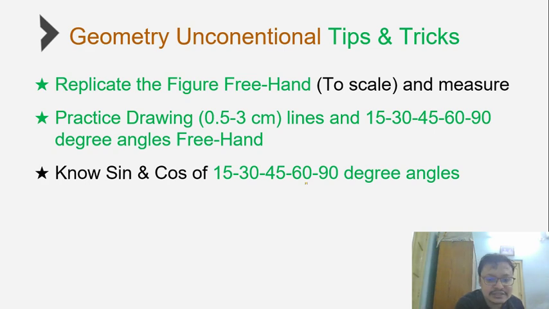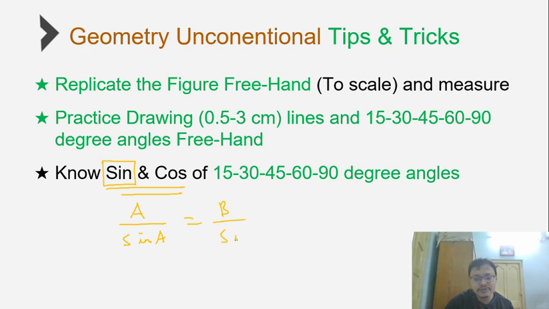The next thing that is important is the concept of knowing your sine and cos values. Especially sine is very important. Why? Because I'm sure those of you who are aware of triangles are aware of the rule that for a triangle, the sides are as follows: a by sin A is equal to b by sin B is equal to c by sin C. And this is something that holds for every triangle. So if you have the approximate value of the sines, then approximately you can get the ratio of the sides. And if you have one particular side length, you can approximately measure any other side by the approximate angles.